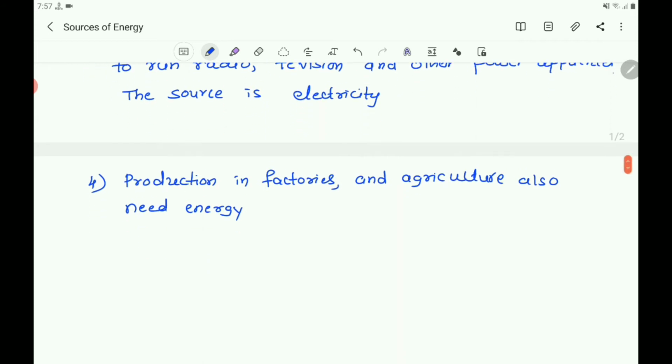Then what is the source here? The source is diesel, electricity, etc. This way, to do any activity or to do any work in our life, we need energy. So we are depending upon the sources of energy.